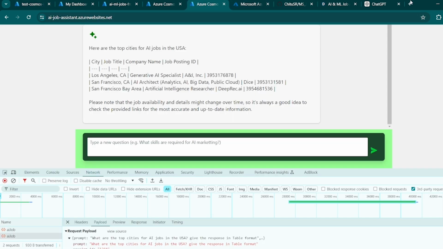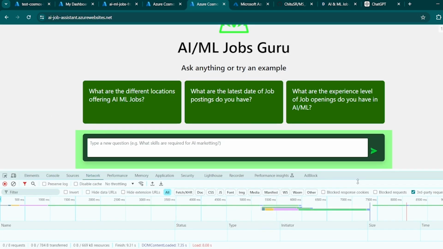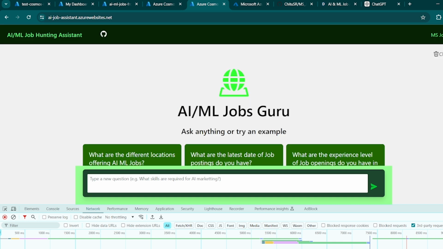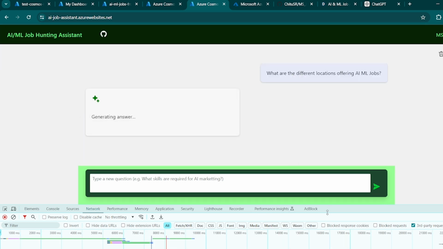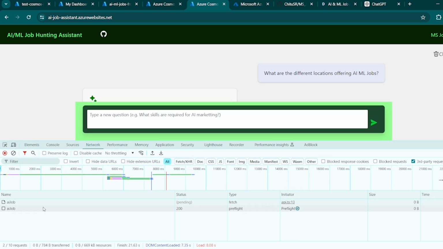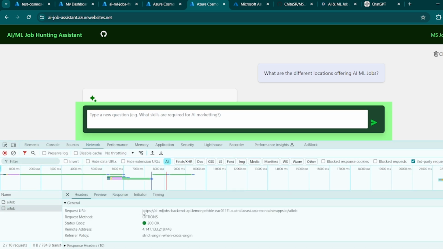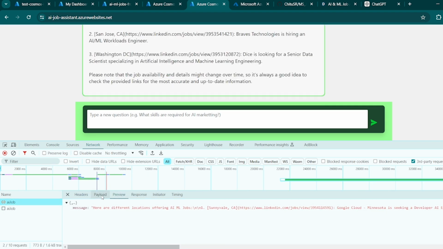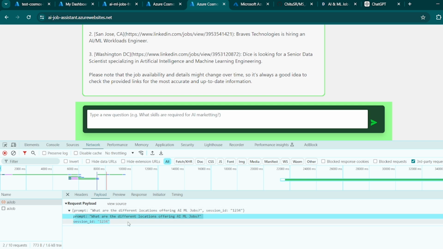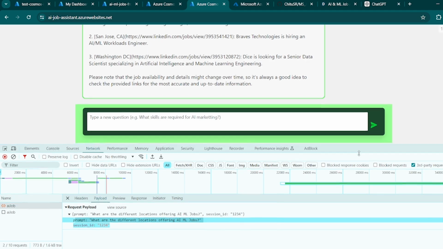So next, I'll move on to the demo of the solution. This is our front end application, the AI ML jobs crew that we had built. In this web app, these are the different jobs we had customized. You can ask any question. Whenever the API call is invoked, it goes and invokes the backend API, the container app that we had built, passing the input details to the backend. The prompt is sent with the different locations to the backend, and from the backend, it invokes the data and sends it back to us.